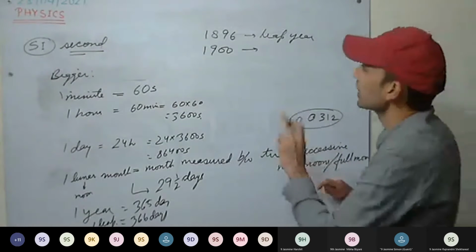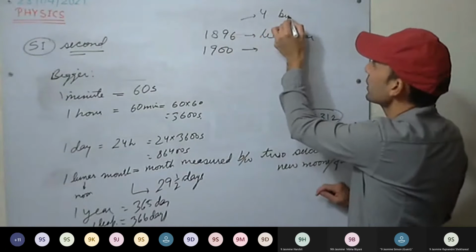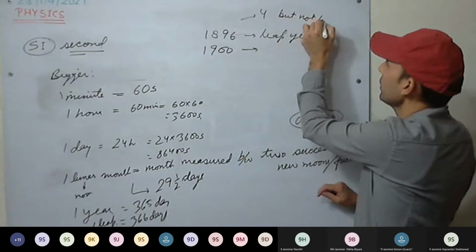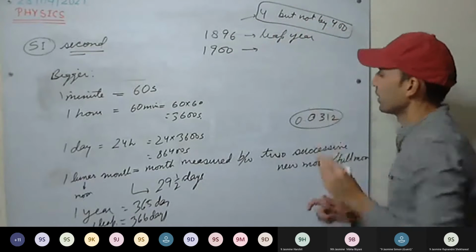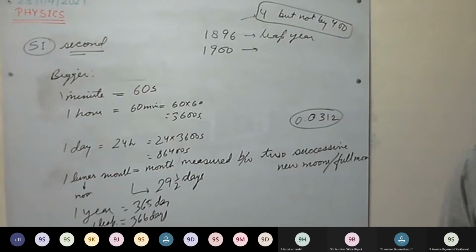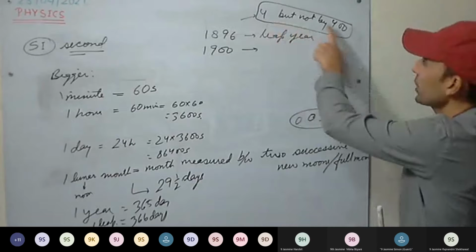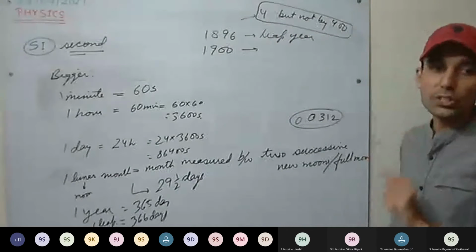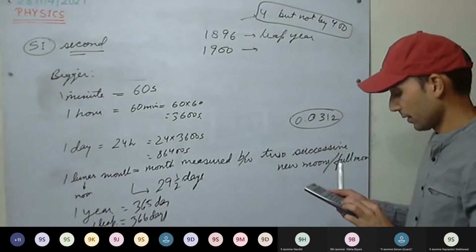The years which are divisible by 4 but not by 400. The years which are divisible by 4 but not by 400, those years are leap years.